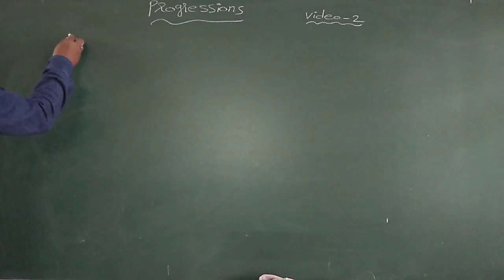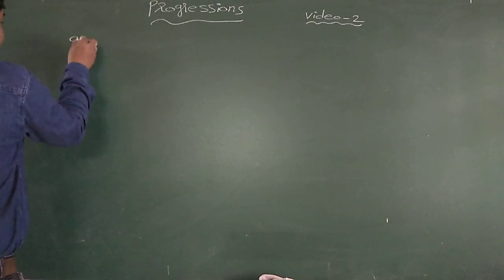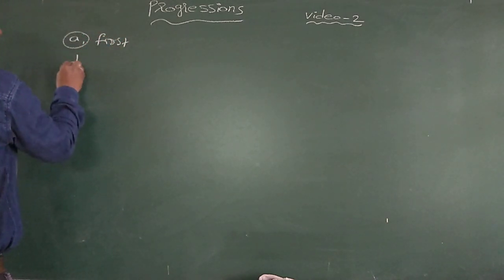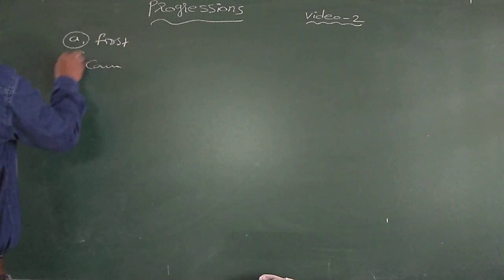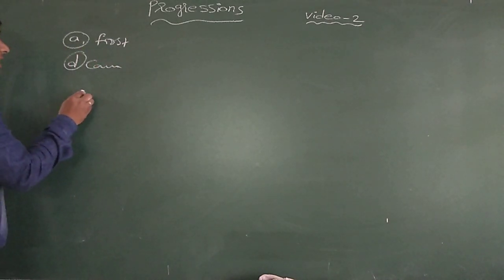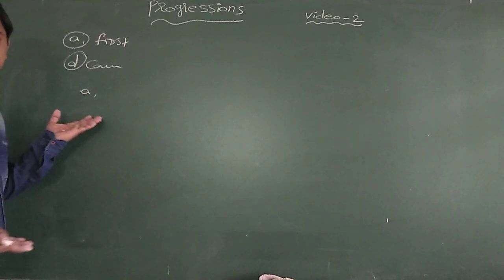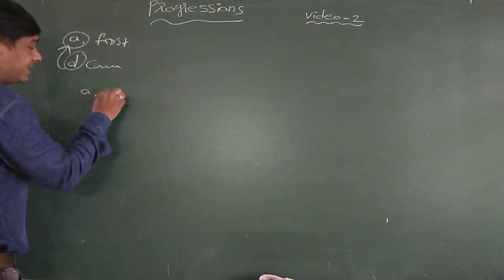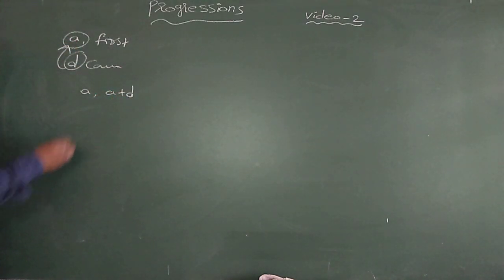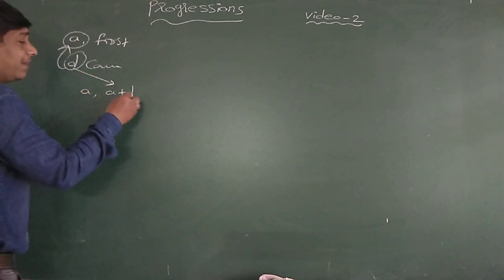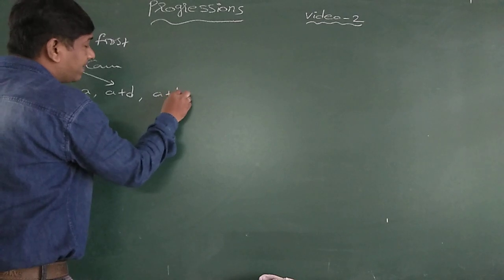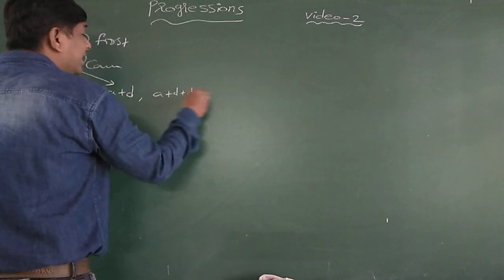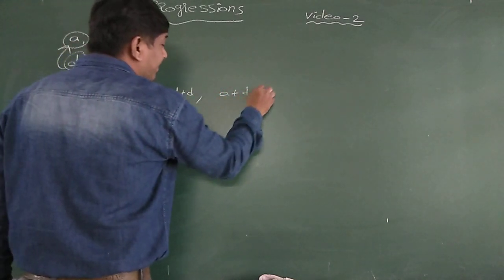Now let us assume that A is the first term, and the common difference we are adding is d. Then what will be the first term here? A. For the first term we should not add anything. The second term is obtained by adding d to the first term: A plus d. The third term is obtained by adding d to the second term: A plus d plus d. And the fourth term is obtained by adding d to this term: A plus d plus d plus d.